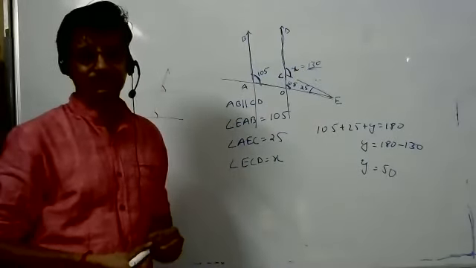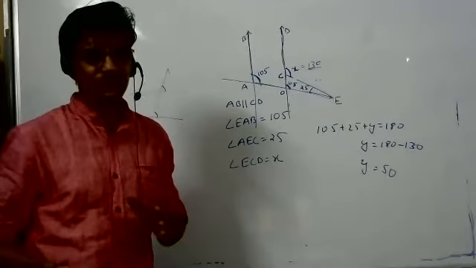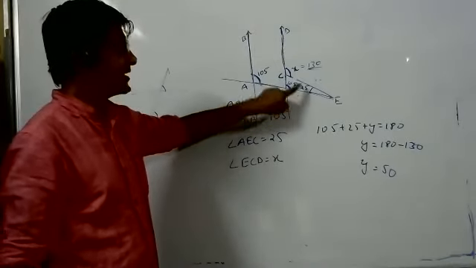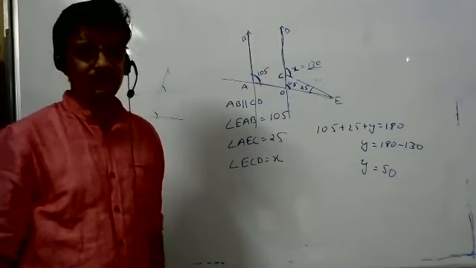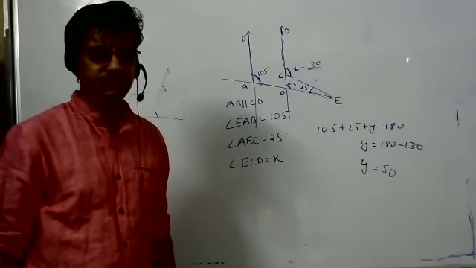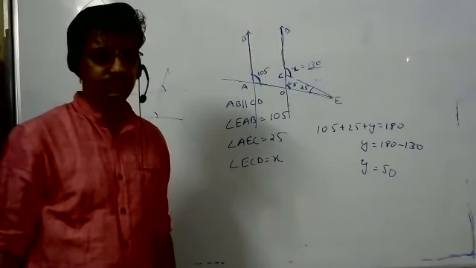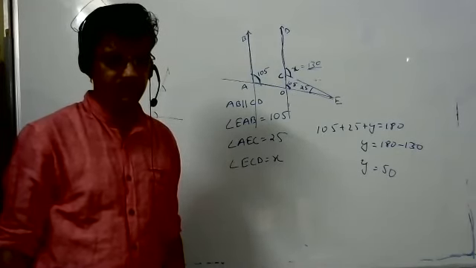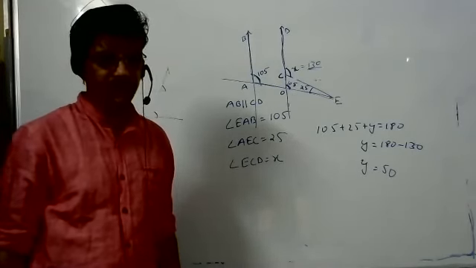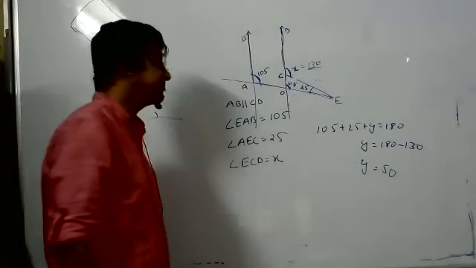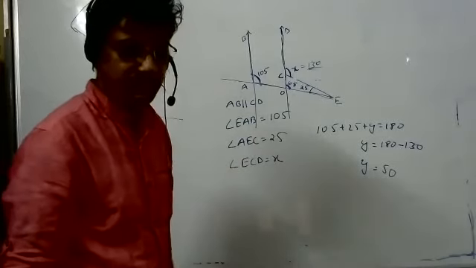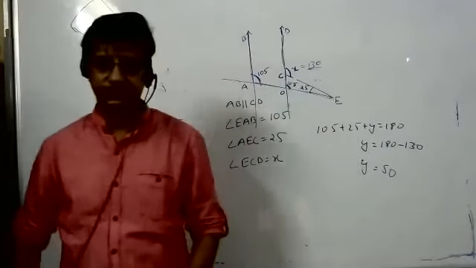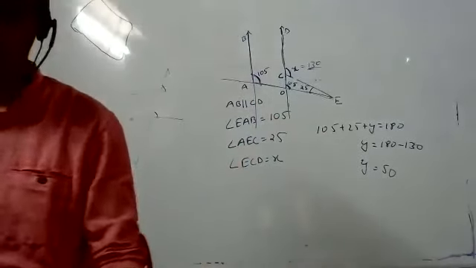Yes or no? Yes, sir. I'm talking to these seven people now. This angle plus this angle is equal to this angle. Do you agree or don't you agree? Aristan, do you agree? Yes, sir. Why? Tell me. If you agree, why? I don't agree with me. You prove me wrong. Why?